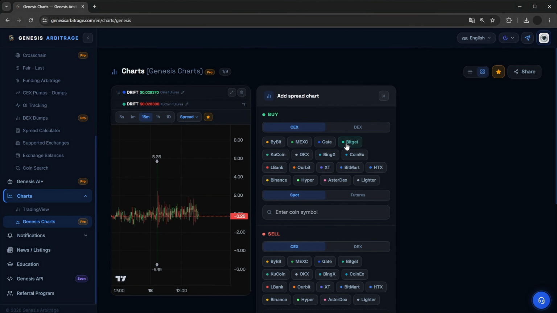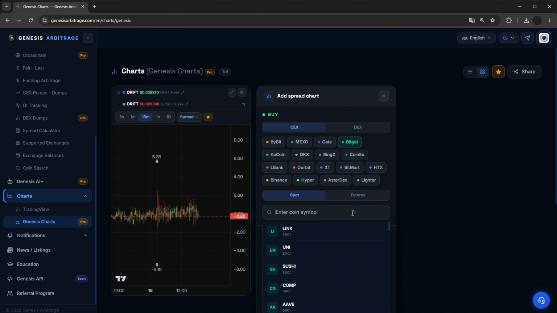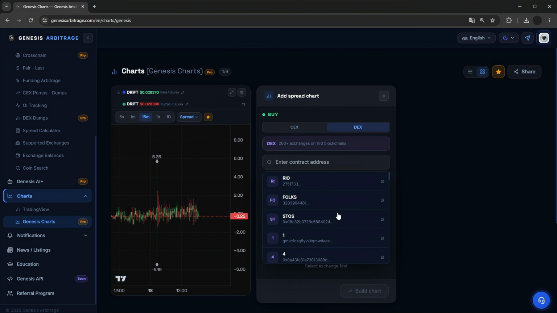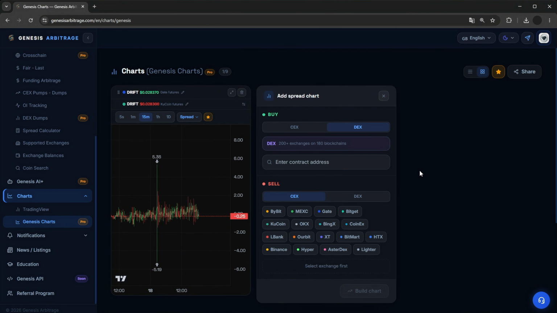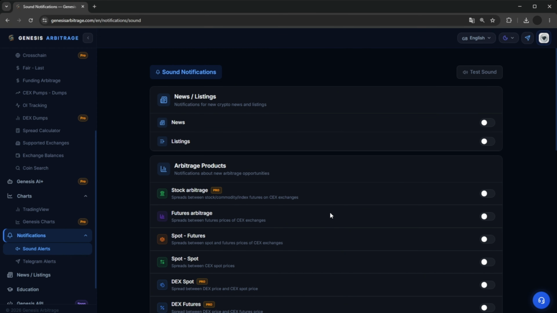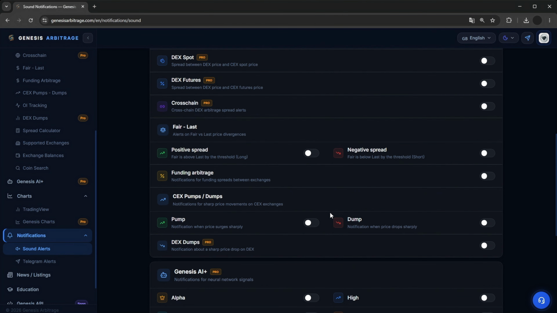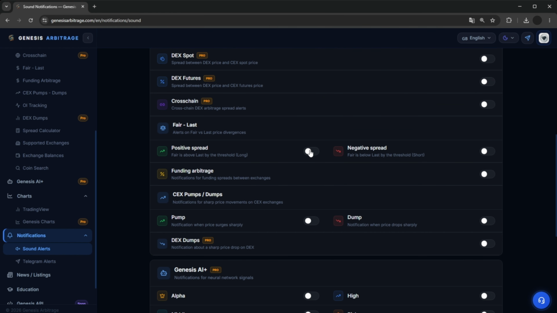Charts can be conveniently arranged on the screen, meaning you can place 3 charts in a row. Adding a chart here is extremely simple. We select the exchange, select spot or futures, type the coin's name, and pick from the given options. For DEX, it's identical. We can either paste the contract or search by the specific name of the coin. Everything is designed to be highly convenient for the user.